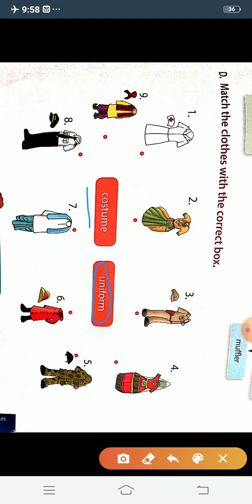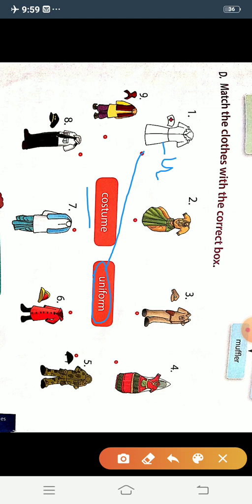The dress which the nurse is wearing is called uniform. So we will match this number one with uniform. If we don't do the match, what do we do here? We will write U. U means uniform. And if you want to match, you can match it like this.